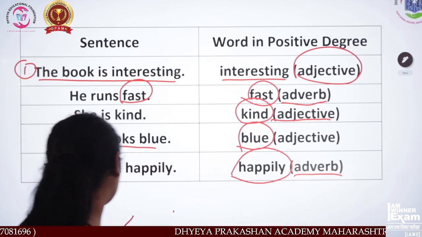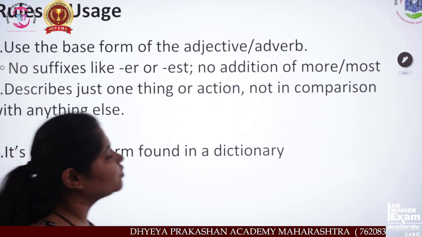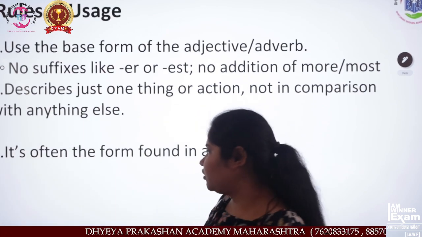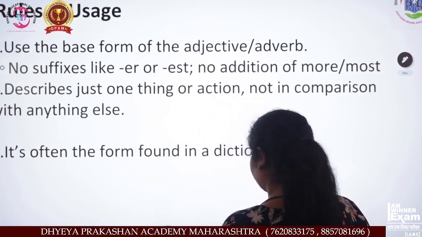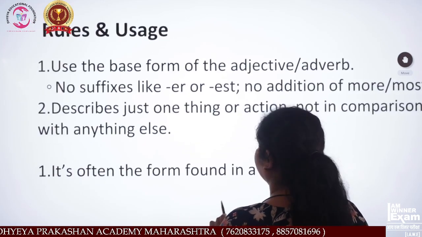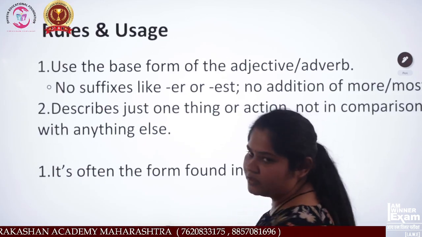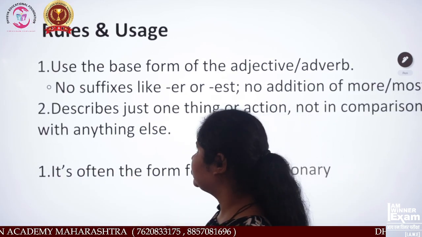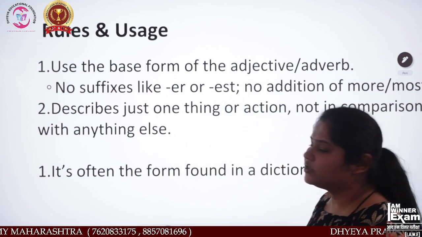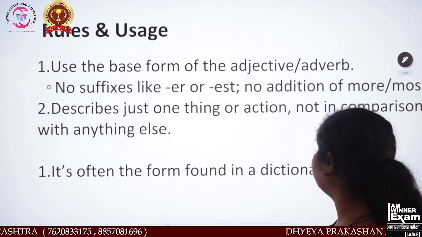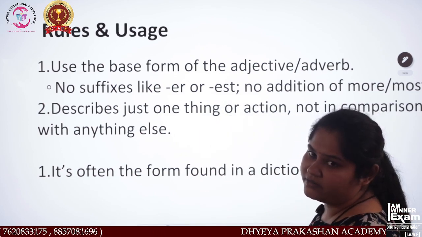Got it? Now next, rules and use of the positive degree. Rule number one, use the basic form of the adjective and adverb.